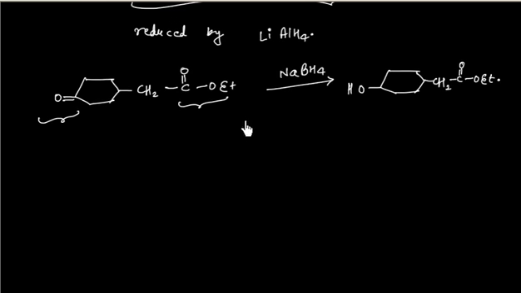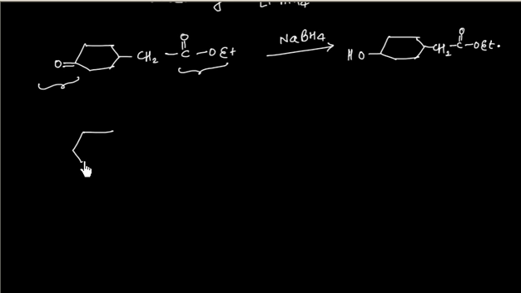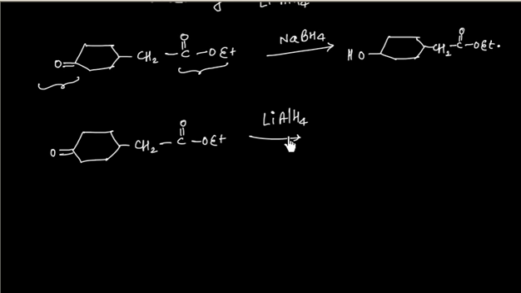But if I do reduction by LiAlH4, same compound, CH2COOEt, and if I do reduction with LiAlH4, it will reduce ester as well as ketone both. Of course we also have to follow it with protonation. So in this case, this side we will have alcohol and this side we will also have alcohol. Now this will also become alcohol, that is CH2OH.